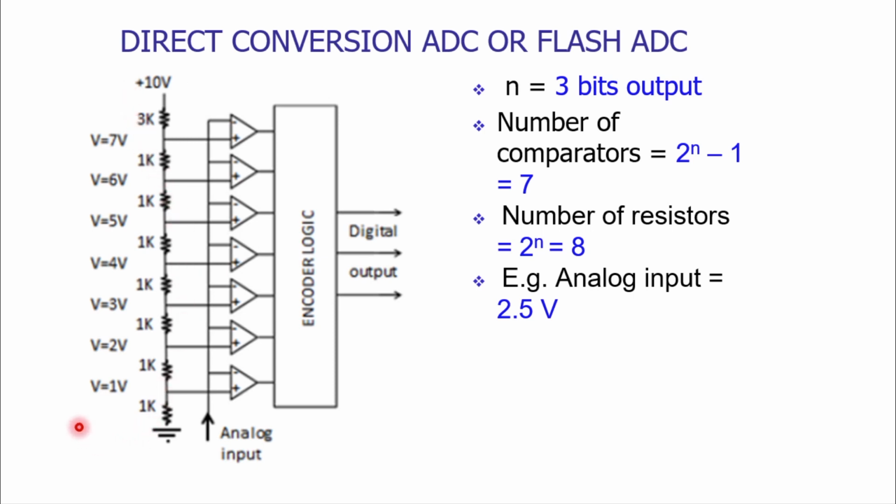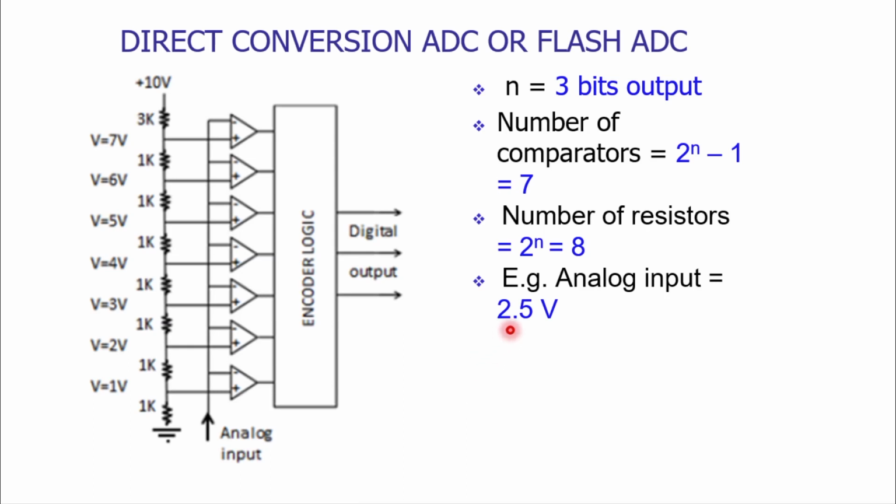Now to have the increment of 1 volt as a reference voltage, we are attaching a 1 kilo ohm resistor for each comparator except the last comparator. At the last comparator, we are attaching 3 kilo ohm as the resistor value. The reference voltages are attached to the non-inverting terminal and the analog input is given to the inverting terminal. Now let us see how exactly the ADC converts the analog input into the digital binary output.